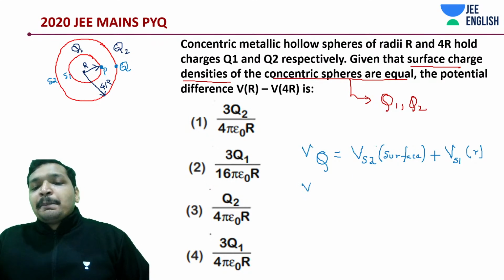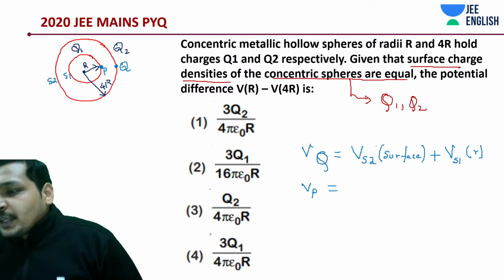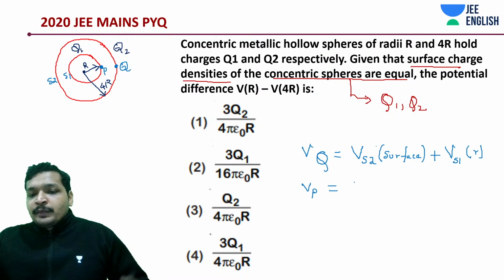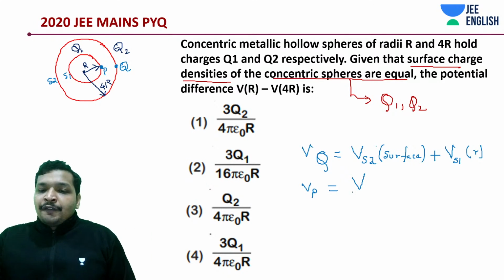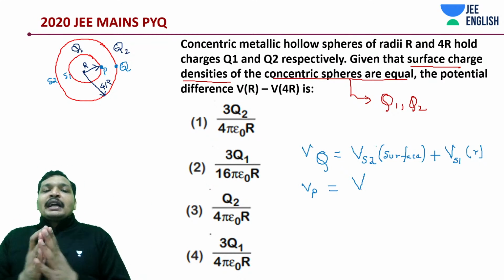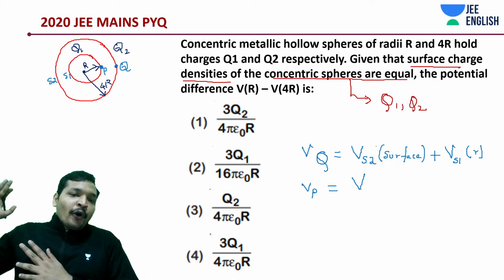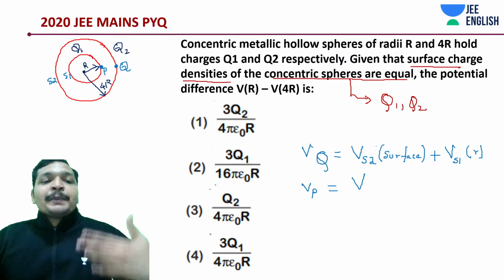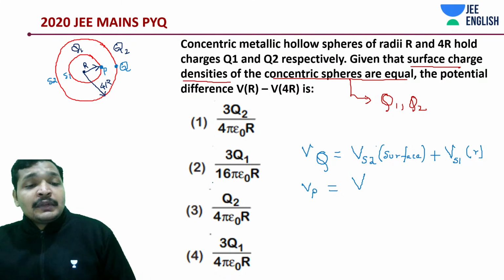Now at P, again there would be both shells creating the potential. Okay, at P, what is going to happen? P is a point inside this shell 2, hollow sphere, same terminologies.